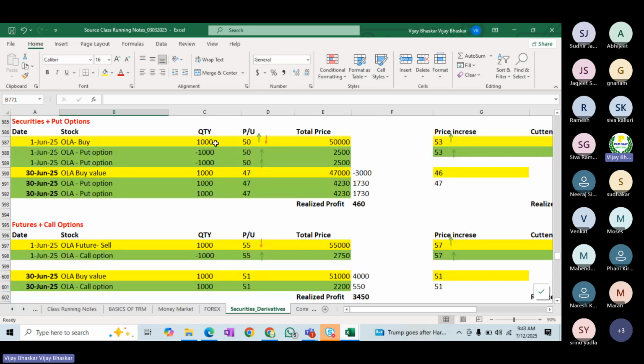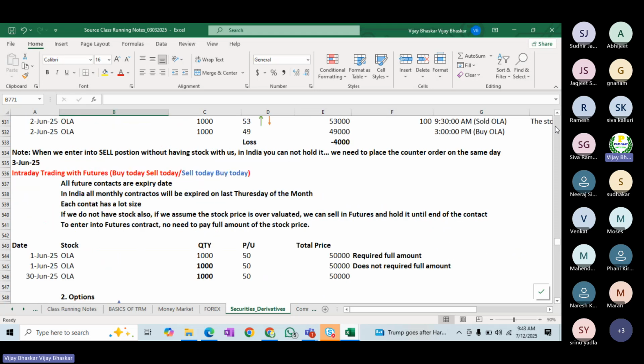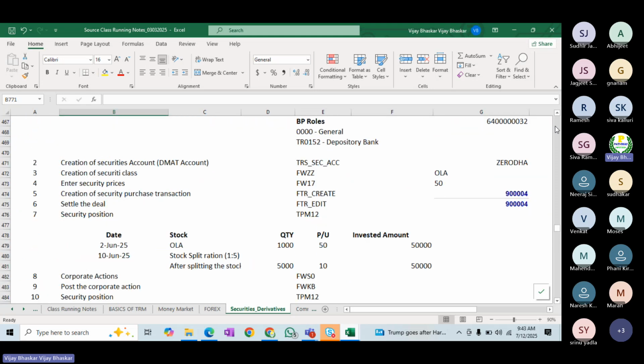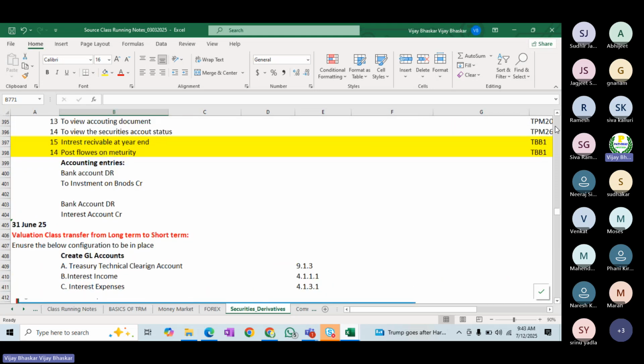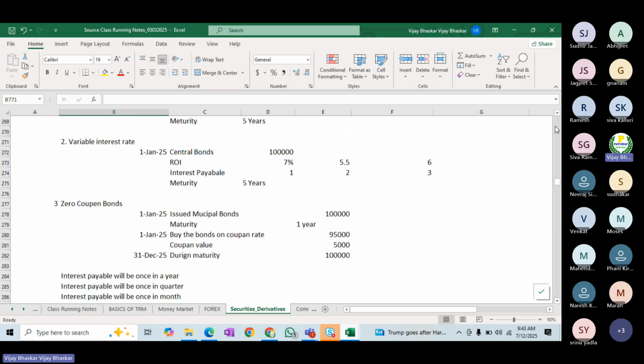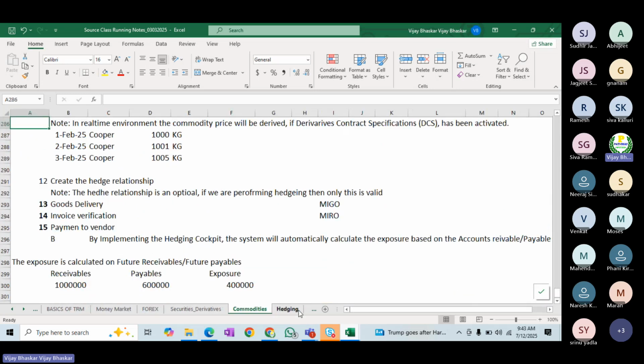Then there are some yellow highlighted and green highlighted parts. Why is that? The price fluctuations, each and every step has been explained in detail. Just you can see that one: what is the account assignment reference, how it has been configured. Then commodities, which I have mentioned and taken into consideration as a separate topic.